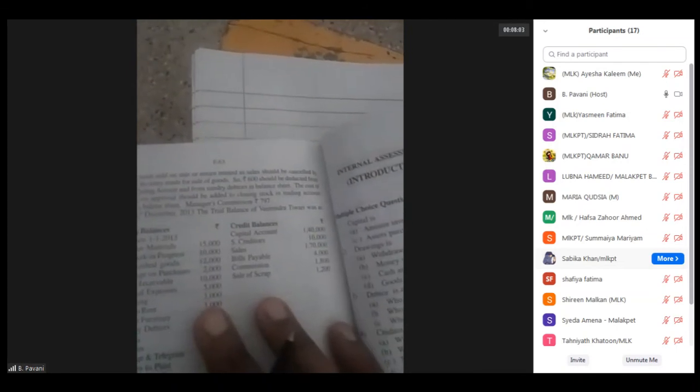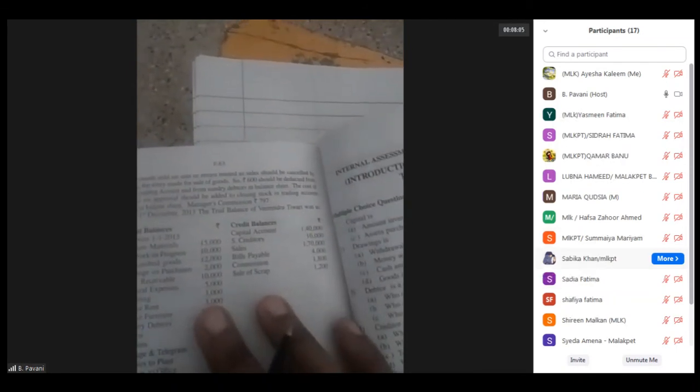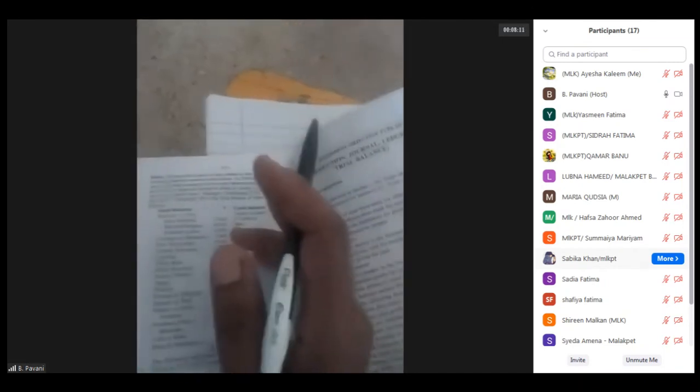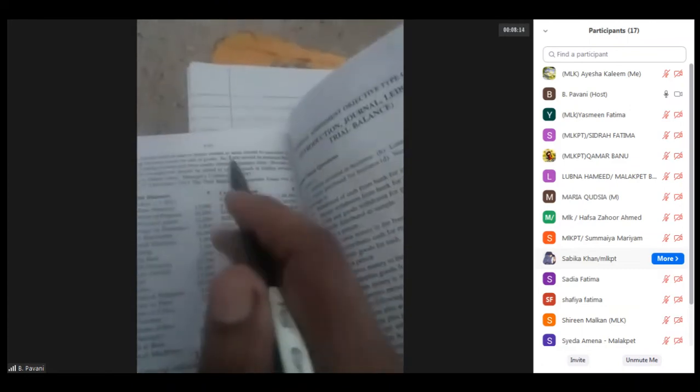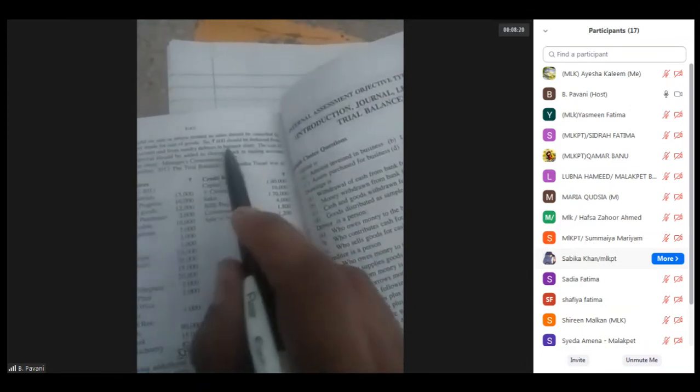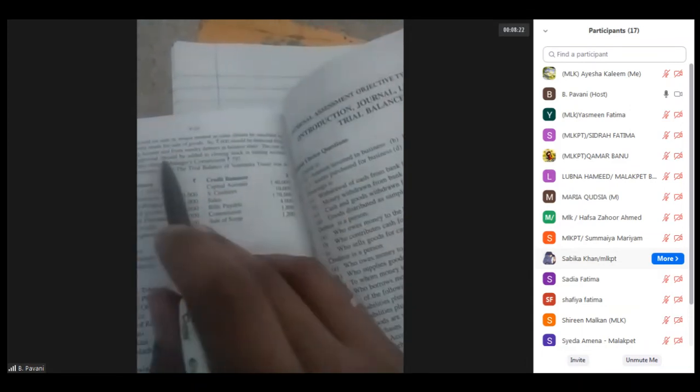Now, as you can see on the back side, they have given a hint also. Goods sold on sale or return treated as sales should be cancelled by reversing the entry made for the sale of goods. That means this is how we can cancel it: by reversing the entry made when we sold the goods. So 600 should be deducted from sales in the trading account and from sundry debtors in the balance sheet. The cost of the goods on approval should be added to the closing stock in the trading account and also in the balance sheet.